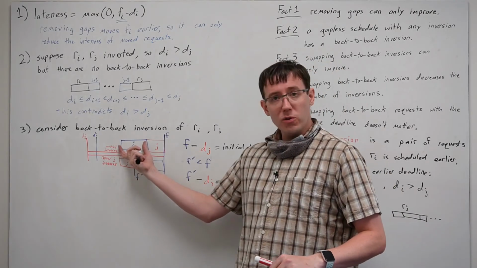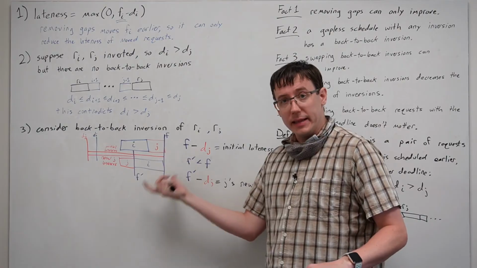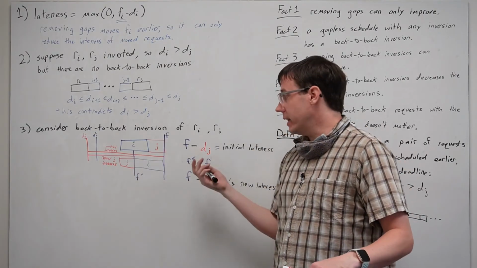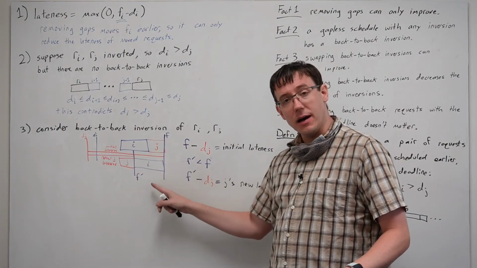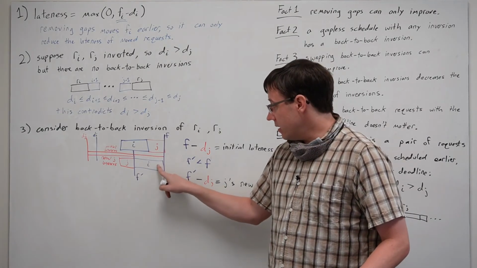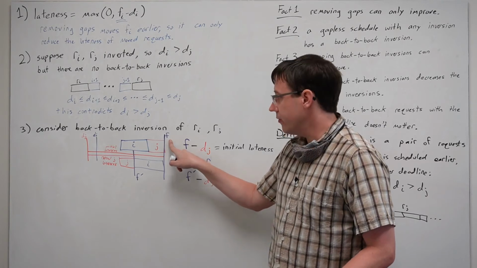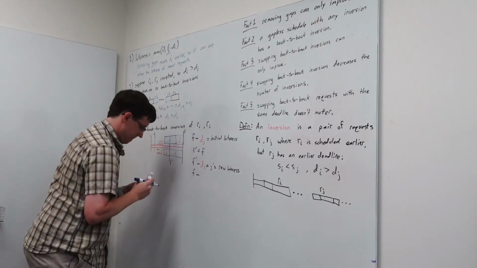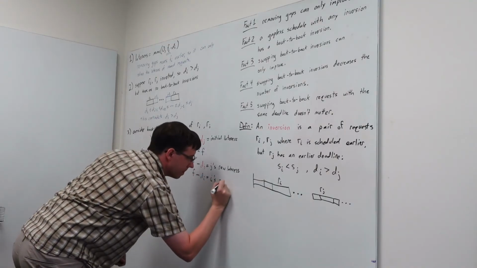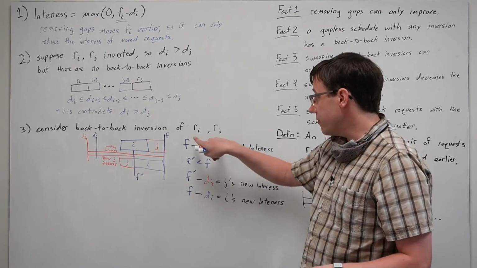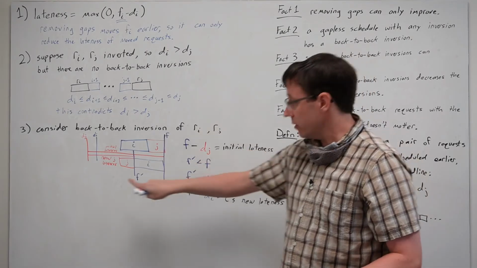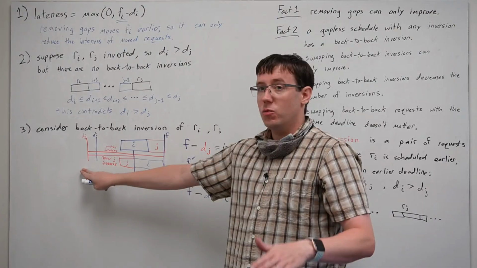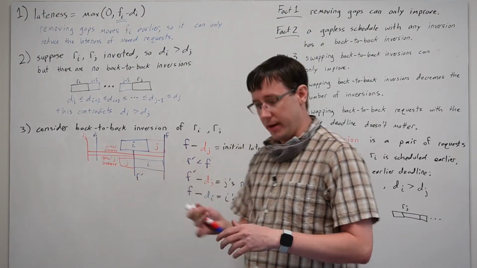But in our swap, we moved I to be later, and so it could be the case now that our overall lateness is based on task I. So the new lateness of I is F minus the deadline for I. But from the fact that these were initially inverted, we know that the deadline for J was earlier than the deadline for I.